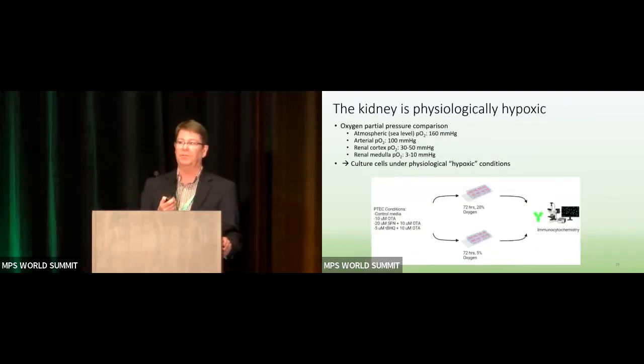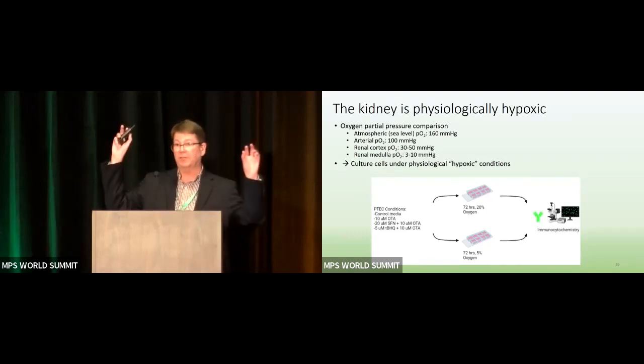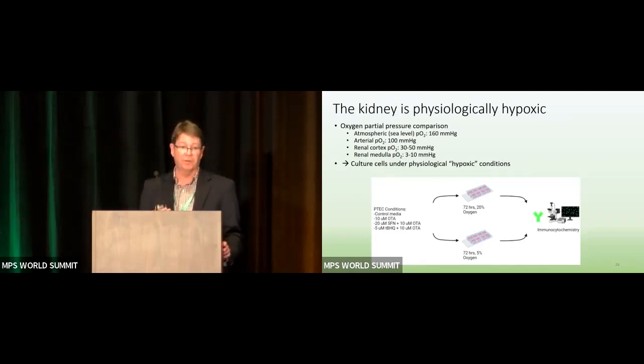So this is one of the things when we do our standard tissue culture experiments, we're doing them wrong. Our standard culture conditions are 20% oxygen tension. Yet naturally, depending on the tissue, there's going to be much lower concentrations. So for example, the kidney is physiologically hypoxic. Renal cortex is about 30 millimeters of mercury. The renal medulla is one of the most hypoxic parts of our body with only about 3 to 10 millimeters of mercury. And so what we did is we cultured our cells under physiologically hypoxic conditions, in other words, normal conditions. Again, looking at this 2D culture and comparing the exposure of OTA plus or minus the NRF2 activators, sulforaphane or TBHQ.